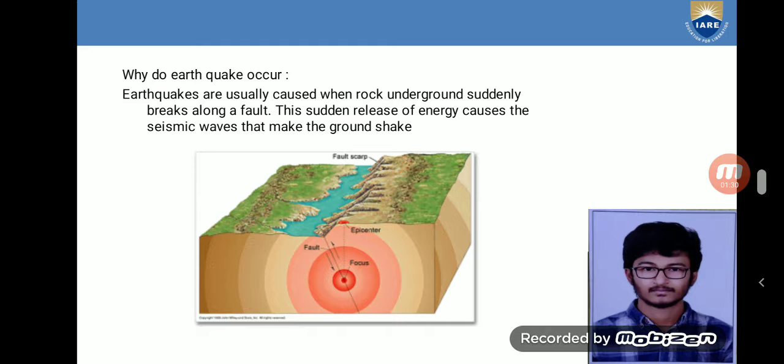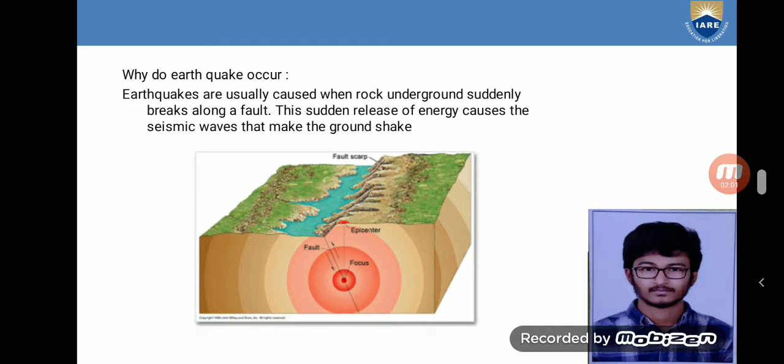What is hypocenter? The spot underground where the rocks break is called the focus of the earthquake. As we have just discussed, focus is nothing but the hypocenter. The place exactly right above the focus on the top of the ground, that particular point, is to be considered as the epicenter.